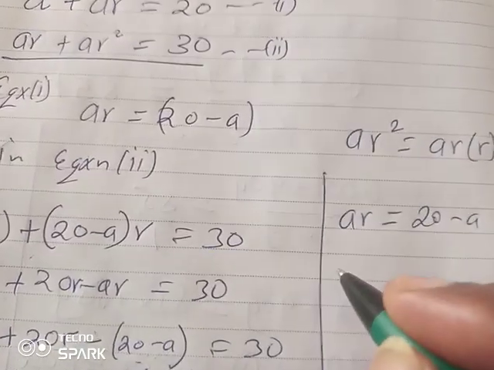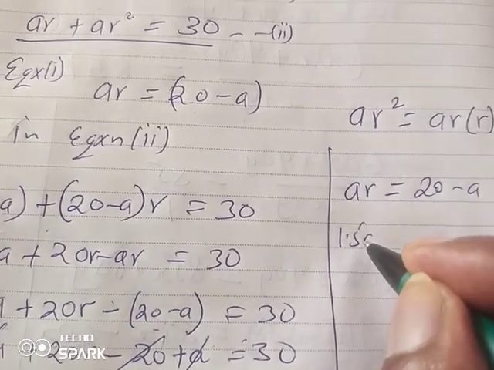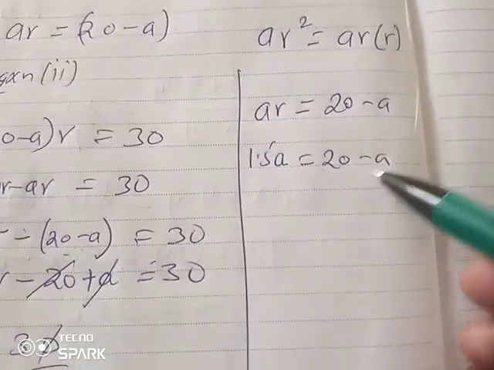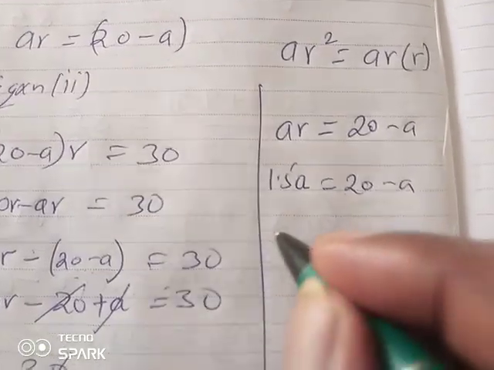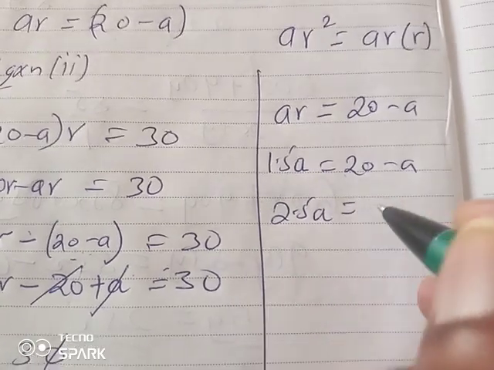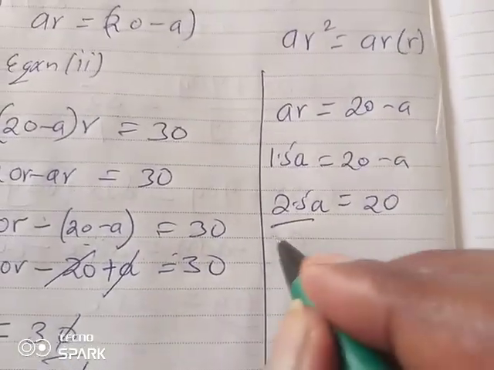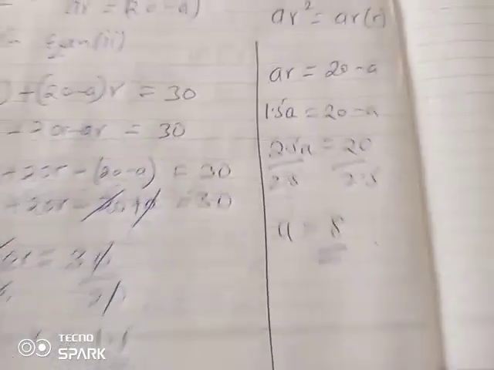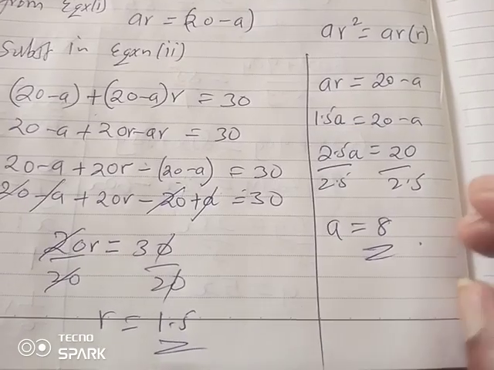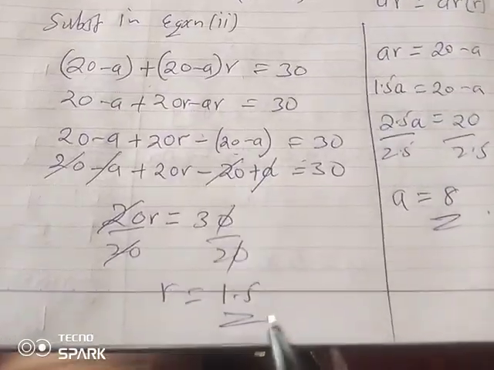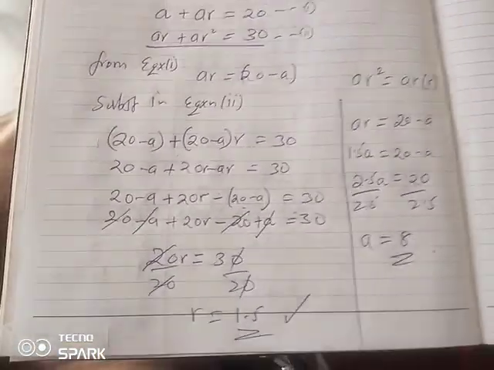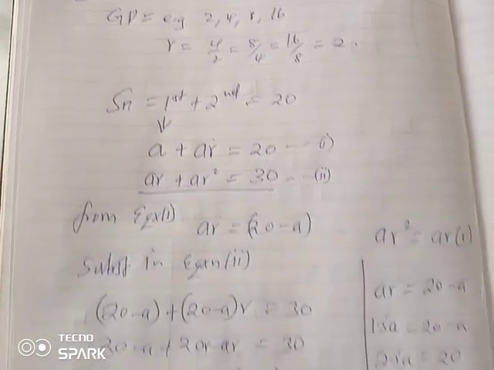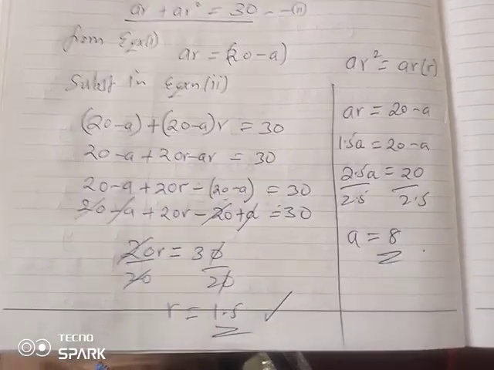And already we have R, so we say 1.5 A is equal to 20 minus A. Bringing A this side, it will be a plus, so we shall have 2.5 A is equal to 20. Dividing by 2.5, A alone will be 8. So that was just a bonus part of the equation, but this was the last part according to the objective of the examiner. Very simple. Use what you are told in class, please. Apply the knowledge, and you are good to go.